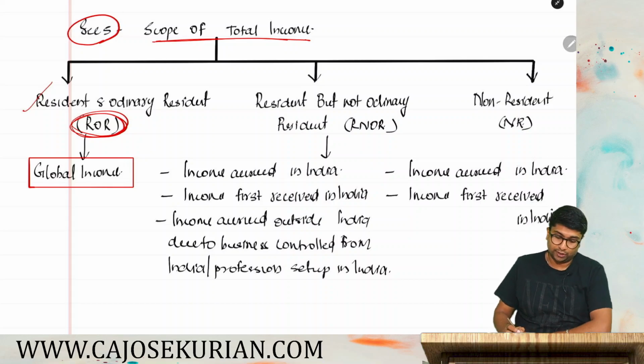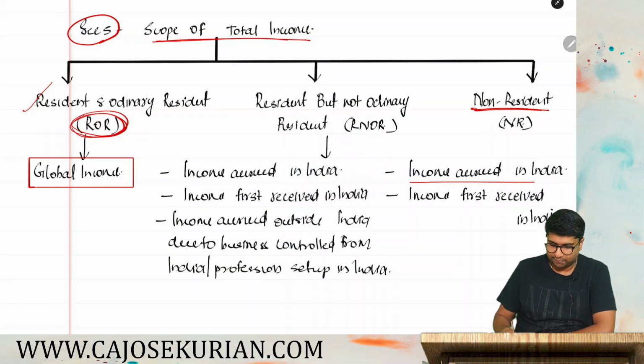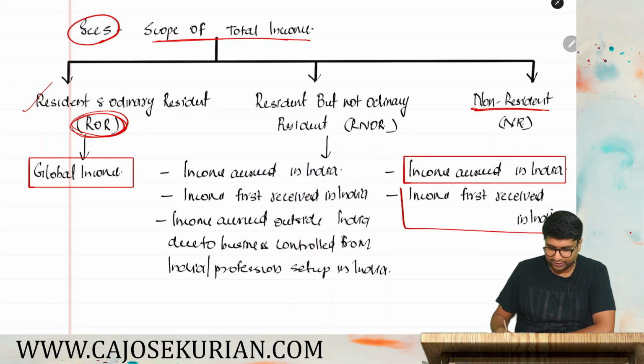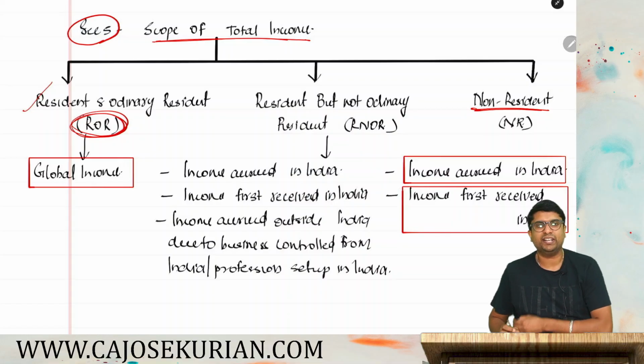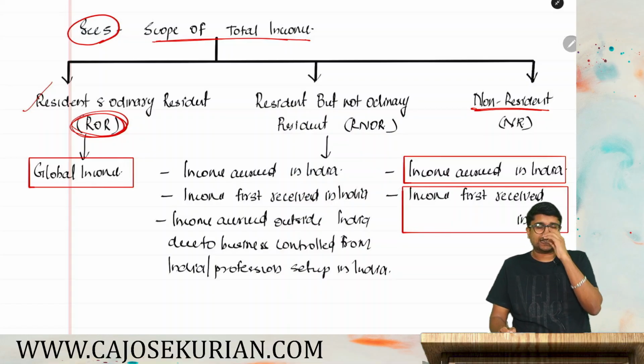And how about RNOR? How about NR? That's complete NR. If you are a non-resident, then your income has to be either accrued in India or first received in India. What do you mean by accrued in India? Accrued simply means the right to receive an income arising from India.